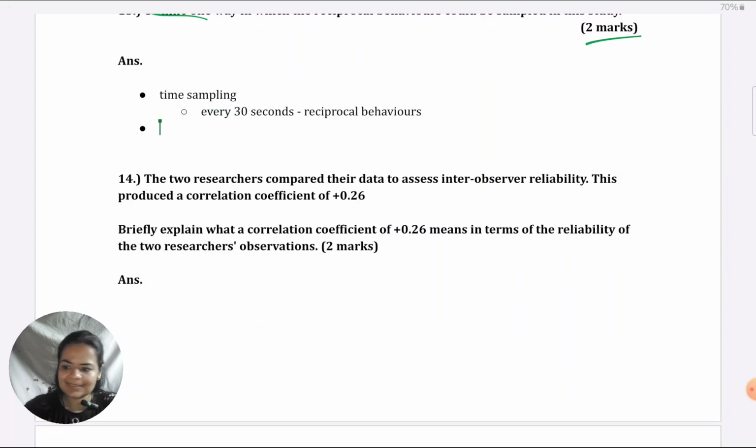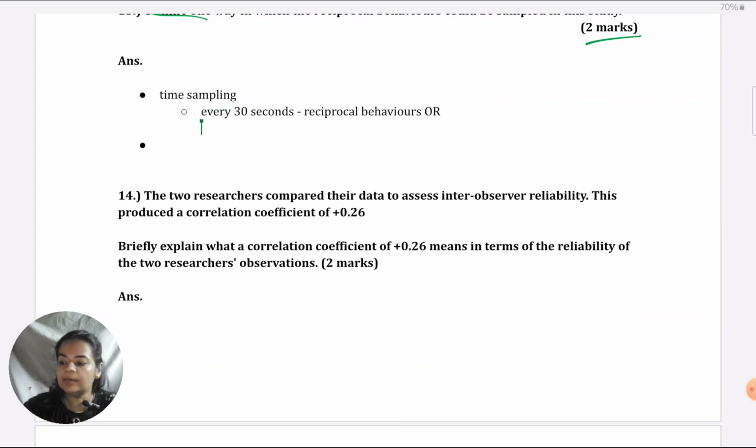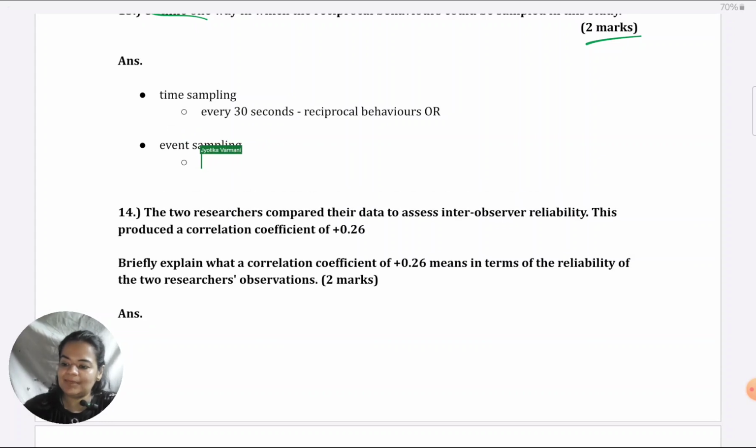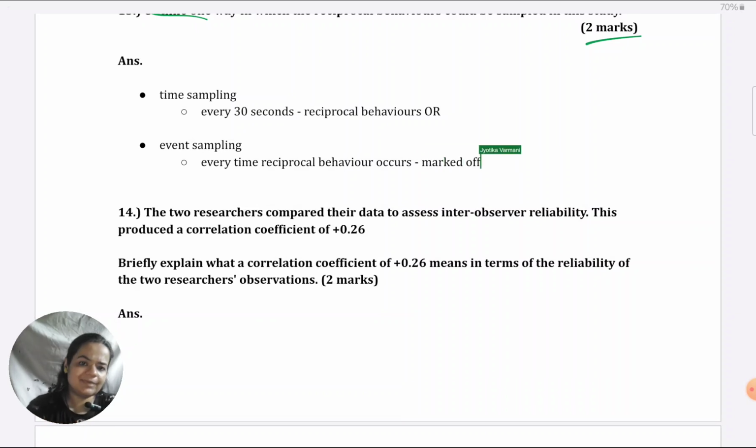Alternatively, you could take event sampling like I said. Don't take both, take any one. They've asked for one way. So I'm giving you both possibilities, but you're not to write both. Event sampling, you could just say every time a reciprocal behavior occurs, it could be marked off on the checklist. So that is event sampling. I hope you can see I've not given general definitions. I've spoken about both the concepts, whichever I give, in context of what is given in the situation.